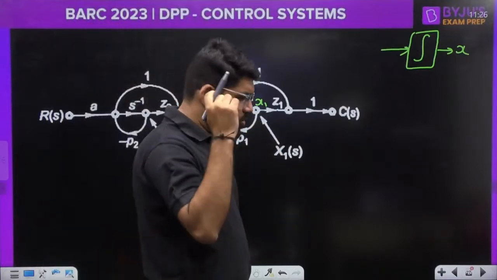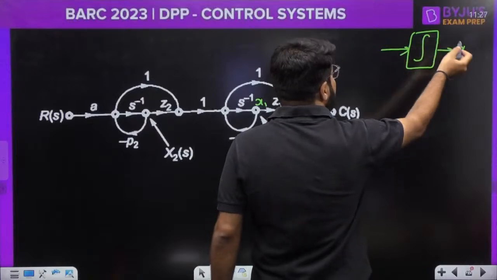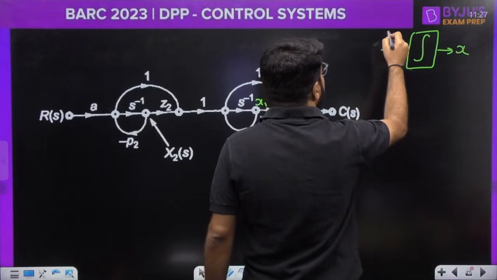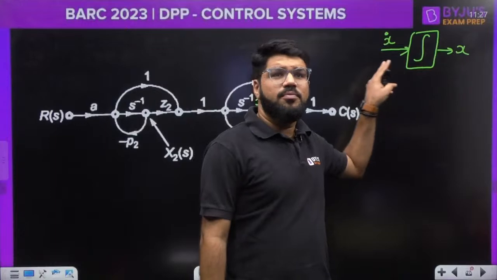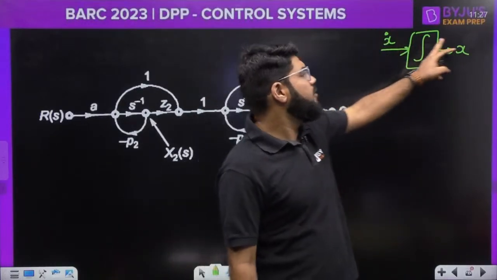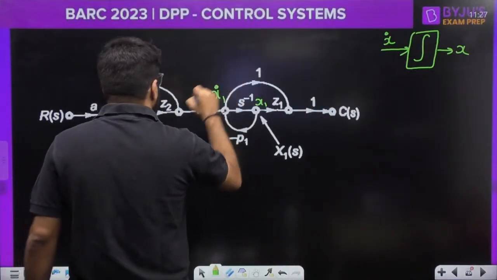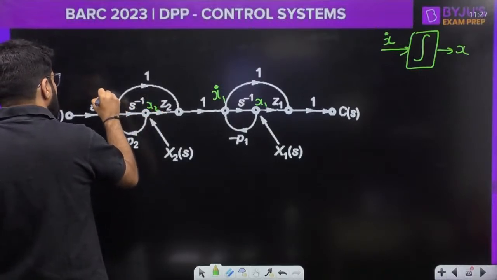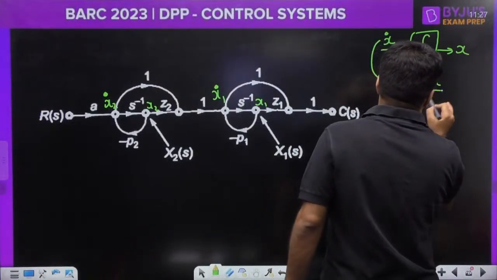If the output is x, we can work it out by logic, there is nothing much to state space here. If the output of the integrator is x, what should be the input? The input should be the reverse, the derivative. If the output is integration, the input should be differentiation, x dot, because derivative and integral cancel and give you x. So here I'll write x1 dot. Similarly, this is x2 given to me, so this has to be x2 dot. Dot means derivative. Clear?